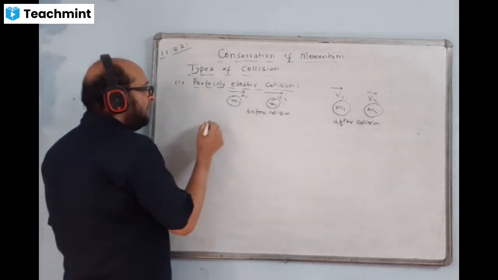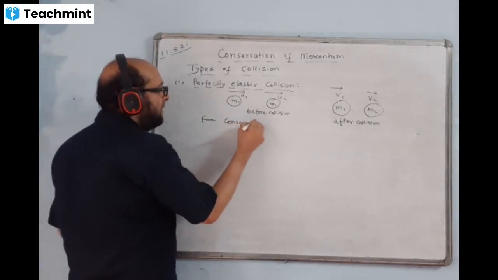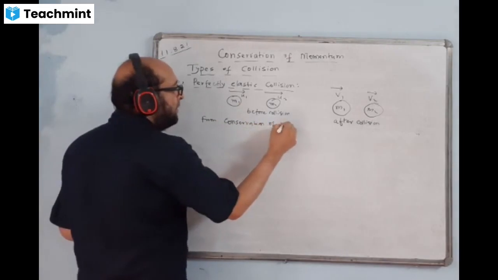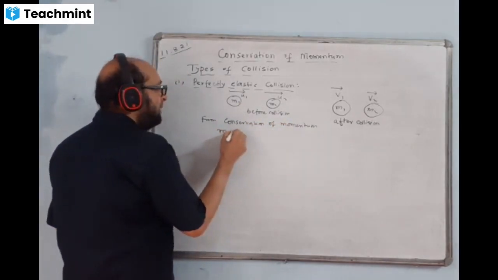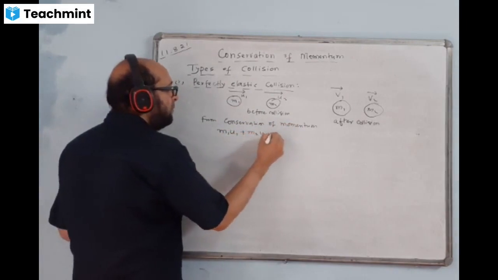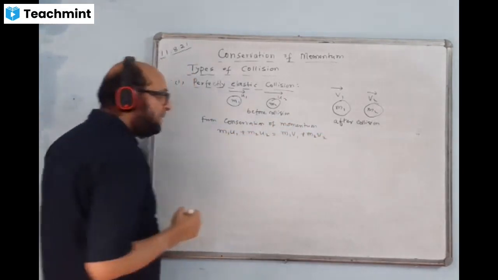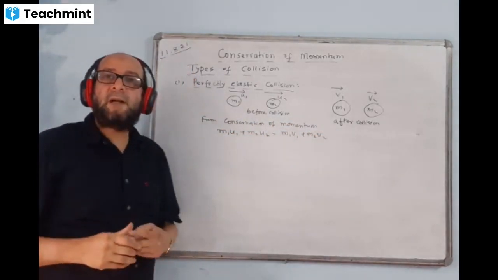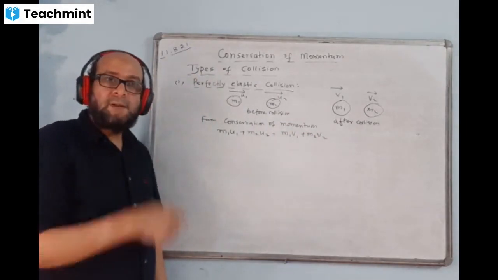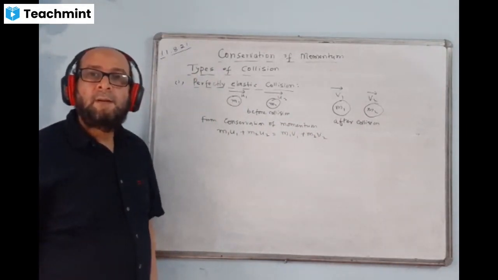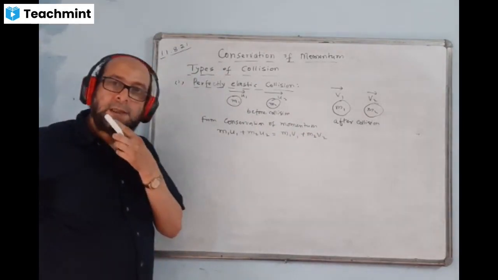Let us equate momentum. Write down here from conservation of momentum. We'll be writing this: m1 u1 plus m2 u2 is equal to m1 v1 plus m2 v2. This is the equation I'm writing from the law of conservation of momentum, which we proved just some time back. Okay, have you understood this step? Please tell me if you have understood or not.